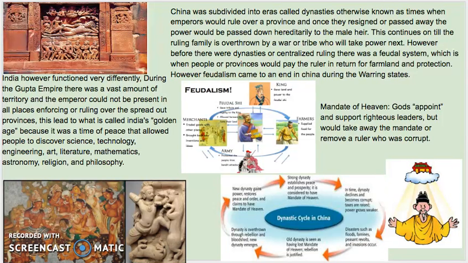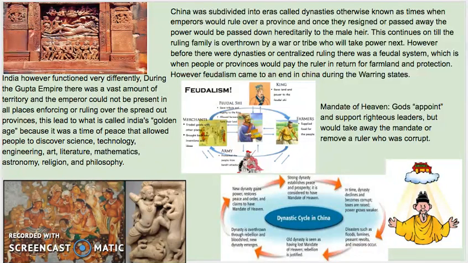So the government in both India and China was similar yet very different. China was subdivided into eras called dynasty, otherwise known as times when emperors would rule over a province, and once they resigned or passed away, the power would be passed down hereditarily to most often a male heir. This continues on till the ruling family is either overthrown by war, famine, or tribe who will take power next.